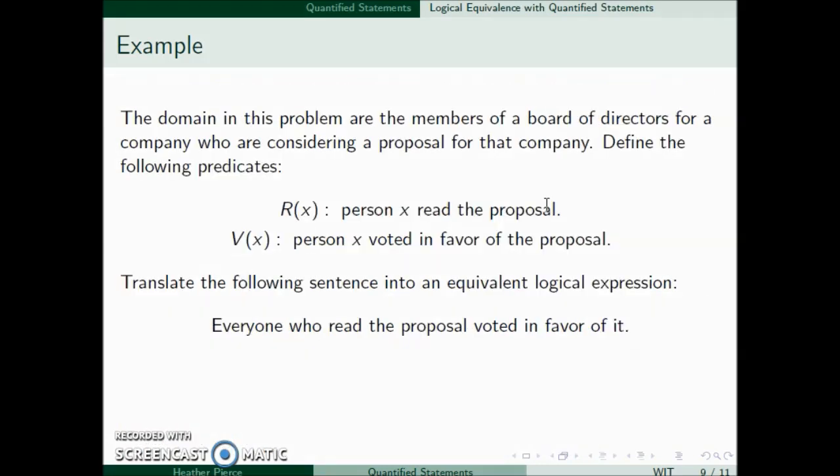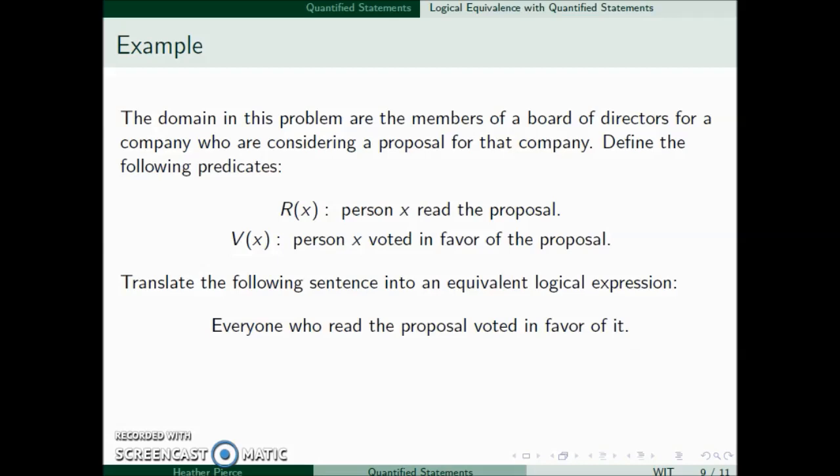So let's do another example. In this problem, the domain will be the members of a board of directors for a company who are considering a proposal for that company. We're going to let R of x mean person x read the proposal, and V of x, person x voted in favor of the proposal. So we're going to translate each sentence into the equivalent logical expression.